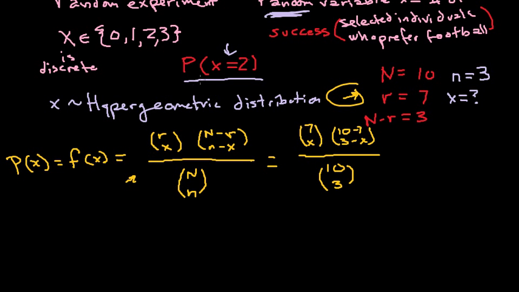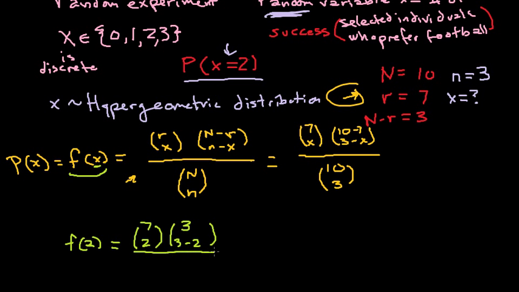Okay, now we have a specific value of x though, right? Because this is just a function, which is to say that if I plug in a value of x, it'll give me a probability. And so what do we have? Well, if x equals 2, f of 2 is going to be 7 choose 2, and then 10 minus 7, and I'm going to reduce this here, is 3, choose 3 minus 2, all over 10 choose 3.